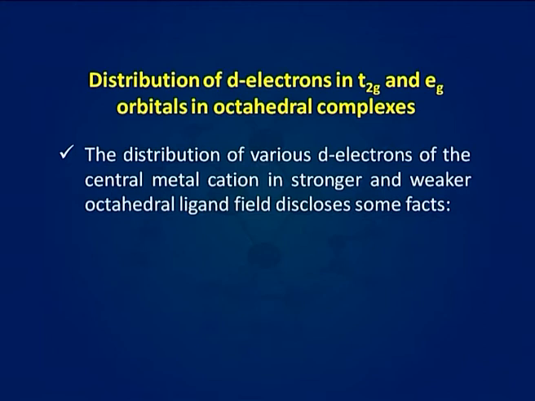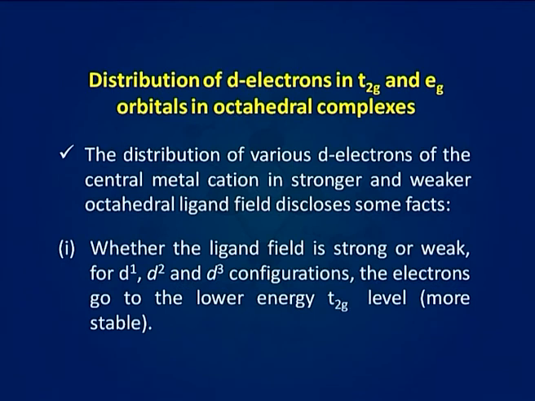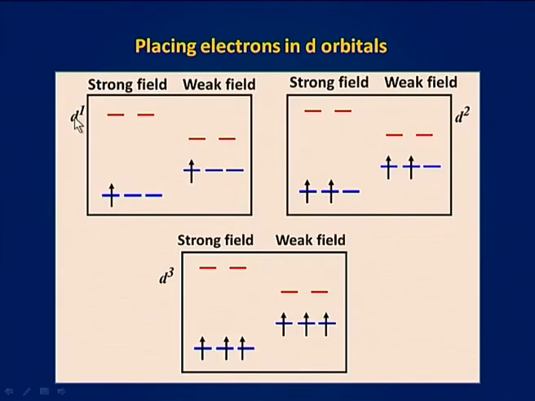The distribution of various d electrons of the central metal cation in stronger and weaker octahedral ligand fields discloses some facts. Whether the ligand field is strong or weak, for d1, d2 and d3 configurations, the electrons go to the lower energy t2g level, which is more stable. Here you can see, for the d1 configuration in a stronger field, 1 electron is in the t2g set, and for a weak field also 1 electron is in the t2g set.